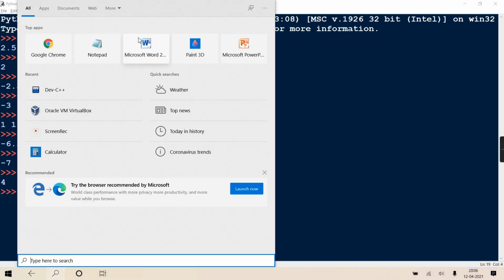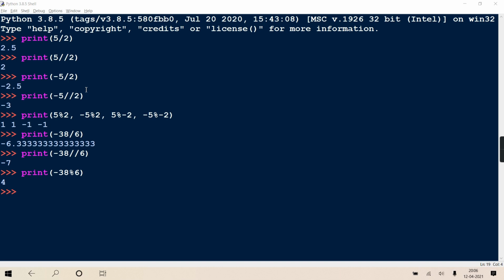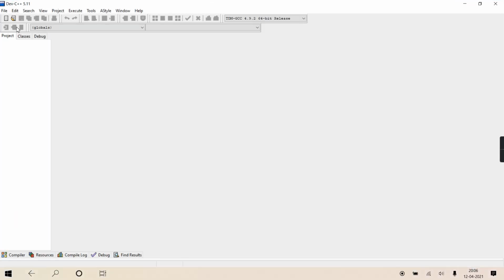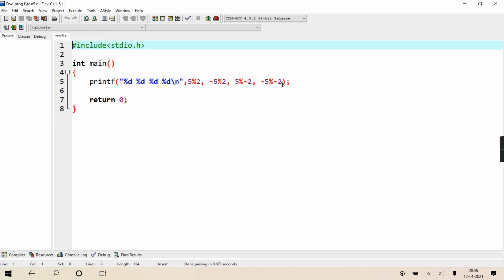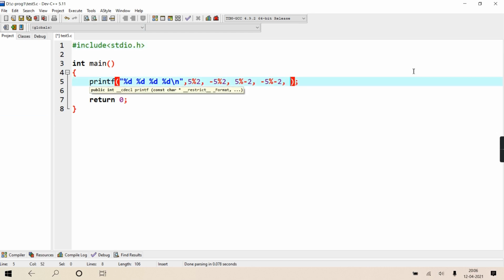Getting or no? And suppose in that program only, quickly I'll just add it for you people. The same program, the recent one which we did. In this only, here only comma, I'll put minus 38 modulo 2. Correct? And just one more percent d I'll add and check the result.